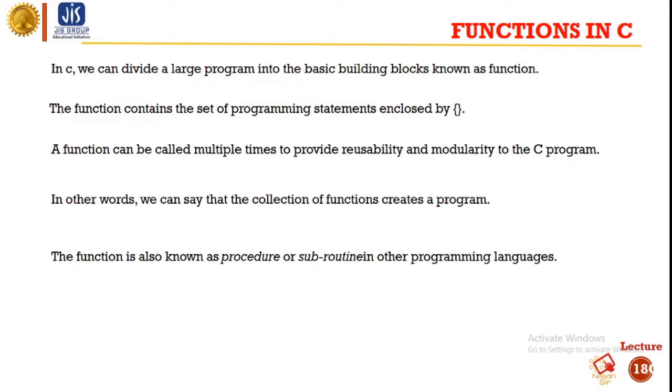How we divide up our code among different functions is up to us, but logically the division is such that each function performs a specific task. Basically, a function declaration tells the compiler about the function's name, return type, and parameters. A function definition provides the actual body of the function.